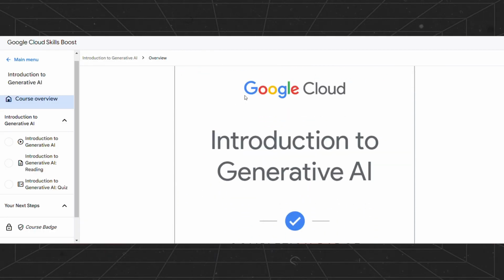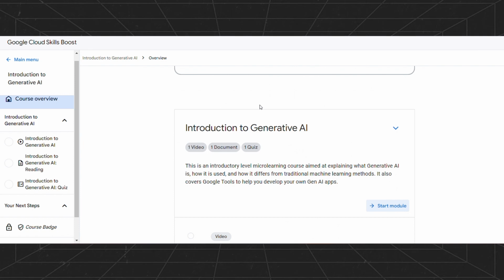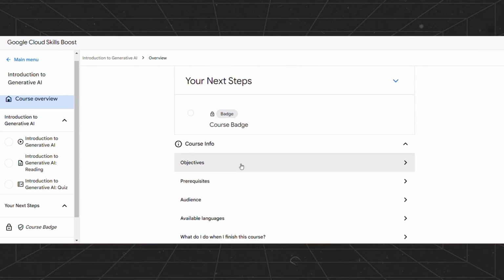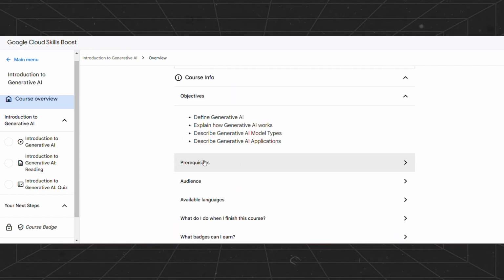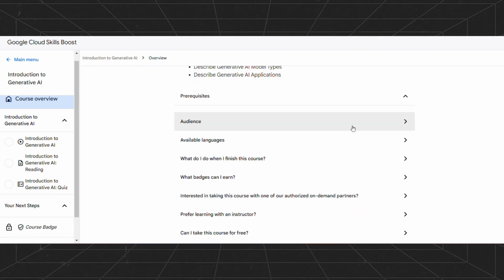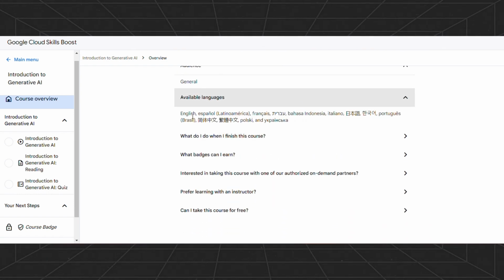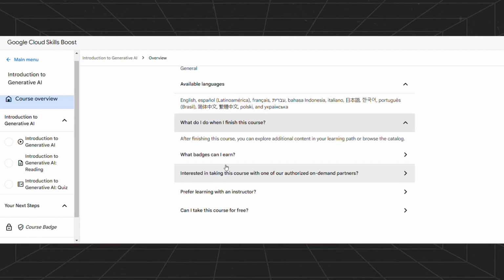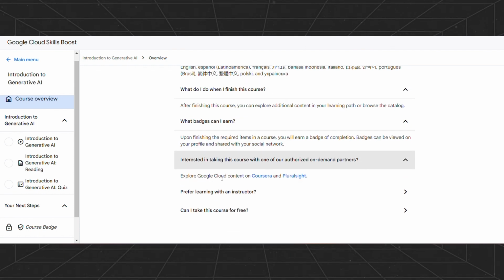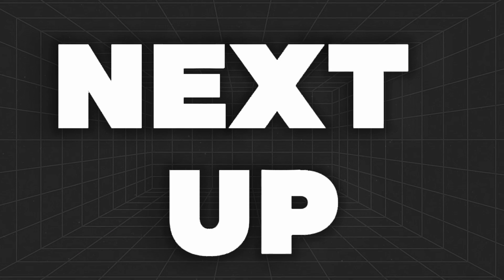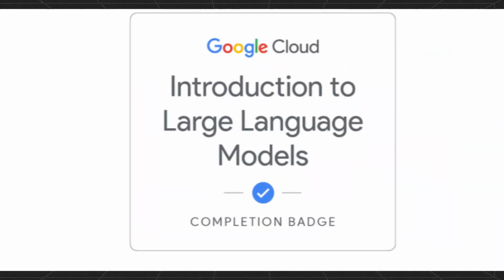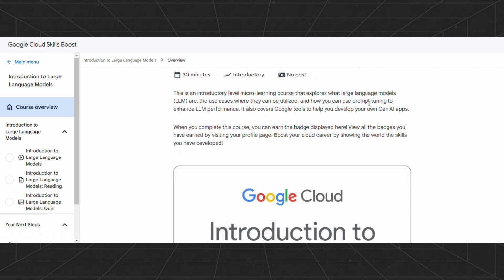Generative AI is all about exploring the infinite possibilities of creativity through machine learning algorithms. In this course, you'll learn how to train models to generate anything from abstract art to realistic landscapes, opening doors to endless creative potential. Next up, we dive into the world of language with the Large Language Models course, where words become the building blocks of intelligence.